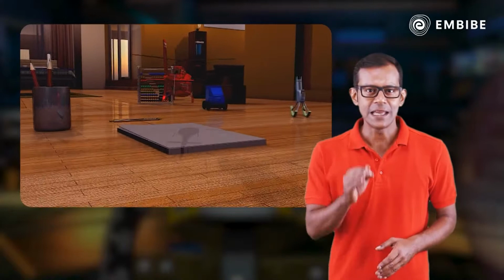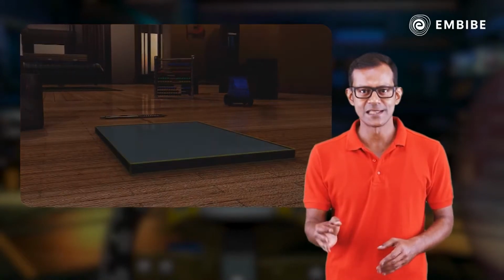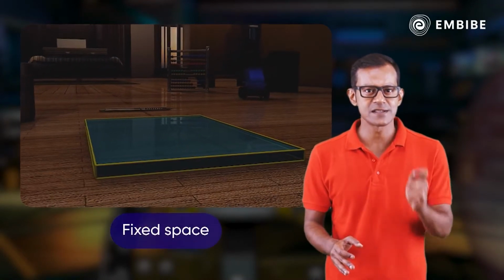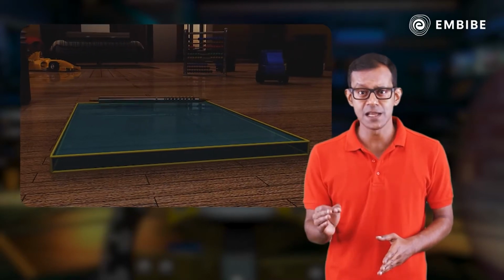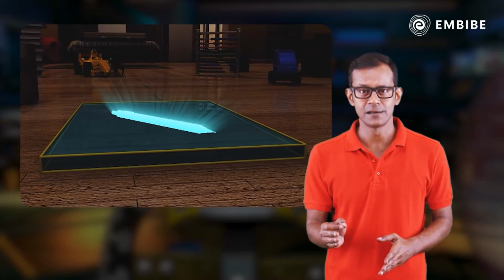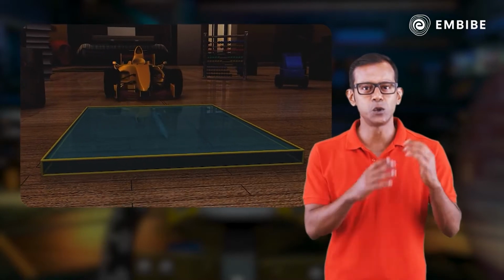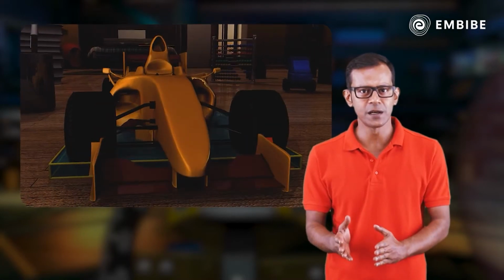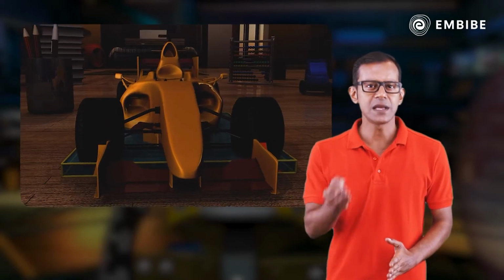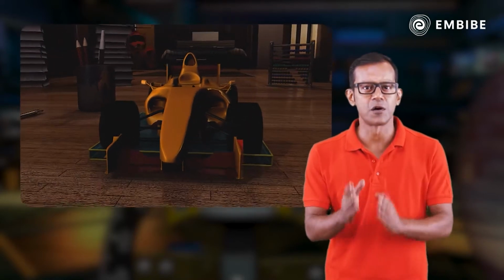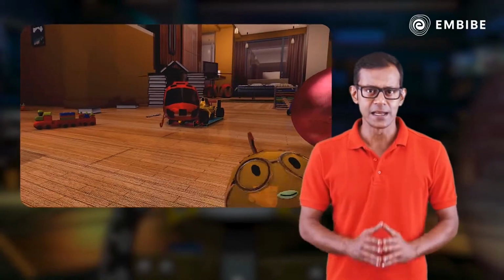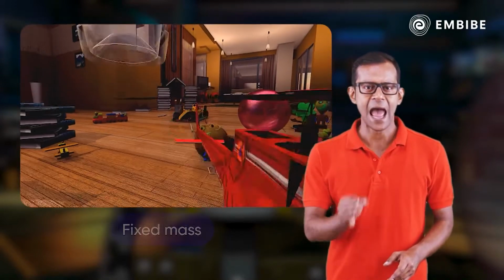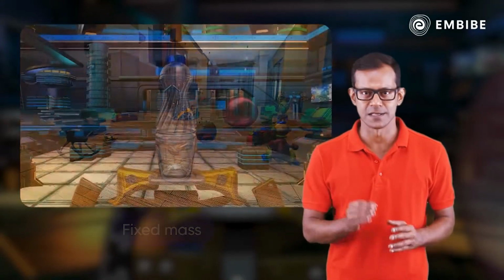First of all, each one of these substances occupies a fixed space. In fact, if you try and replace one for the other, space may either be too big for the other object, while it may be considered small for the other. Secondly, each of them has a fixed mass.